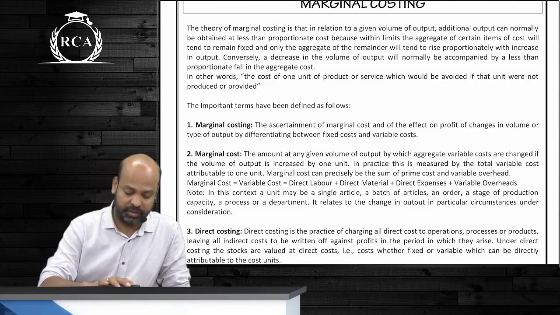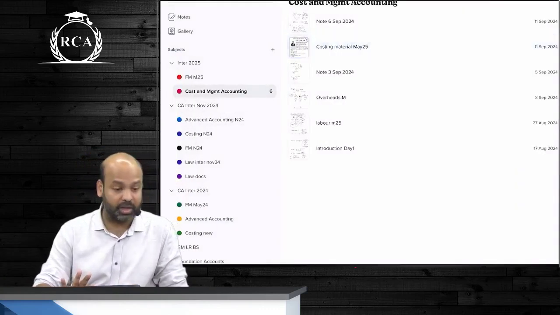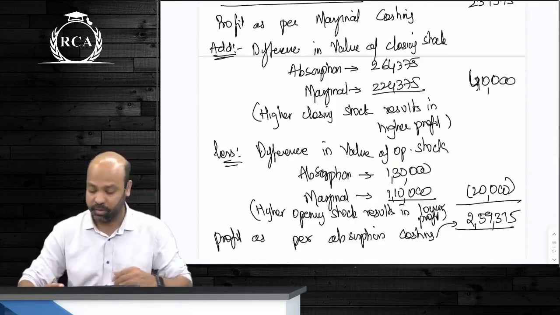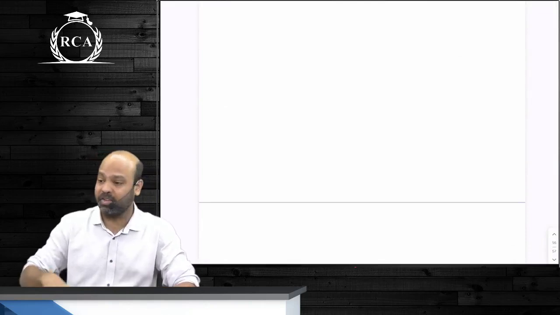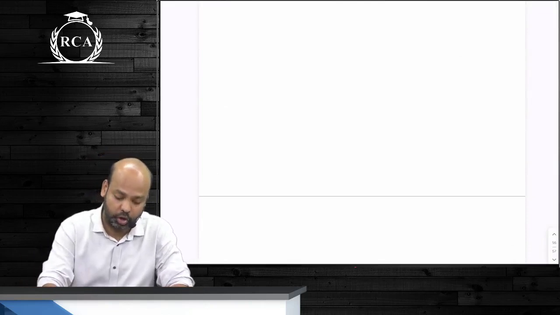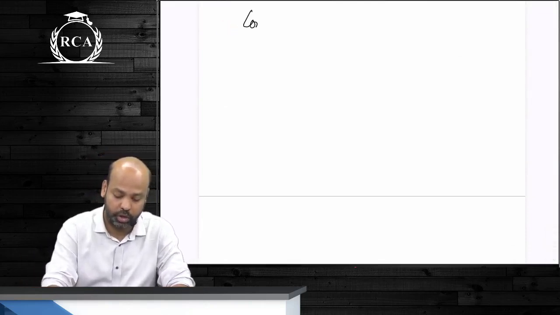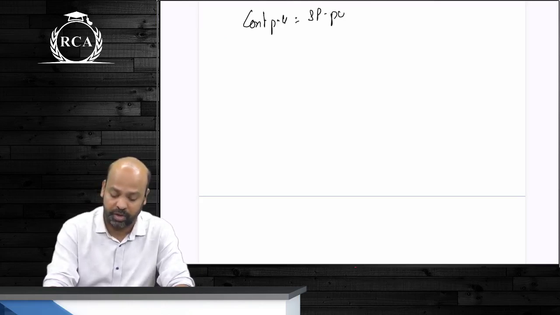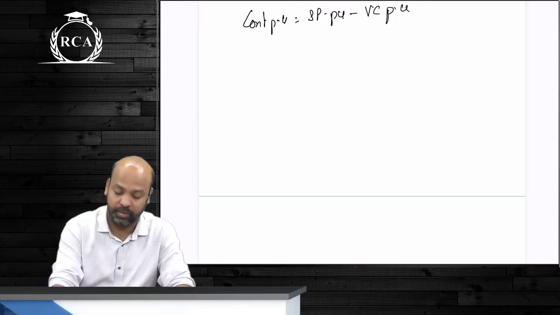For this, the very first term that we defined was PV ratio, contribution per unit. What is contribution per unit? Selling price per unit minus variable cost per unit is your contribution per unit. Using contribution per unit, we have defined PV ratio. What is PV ratio?